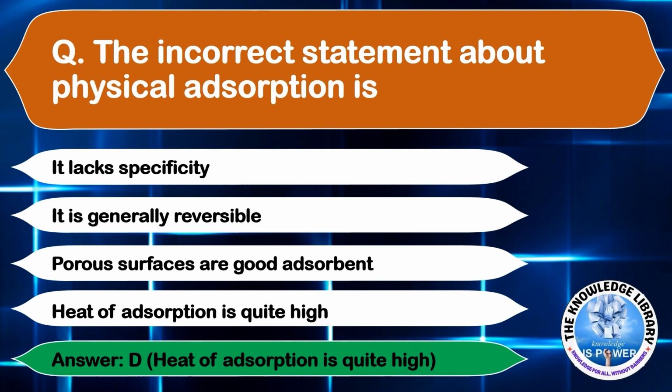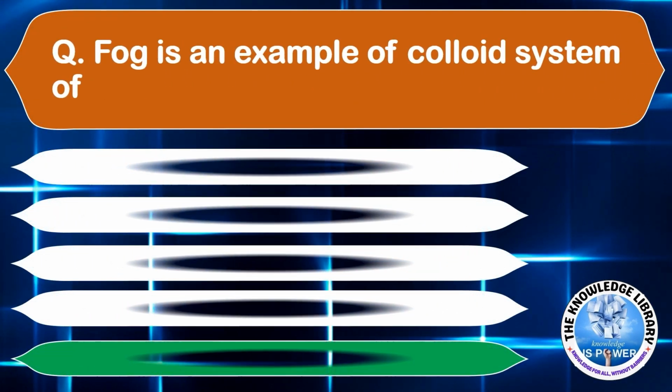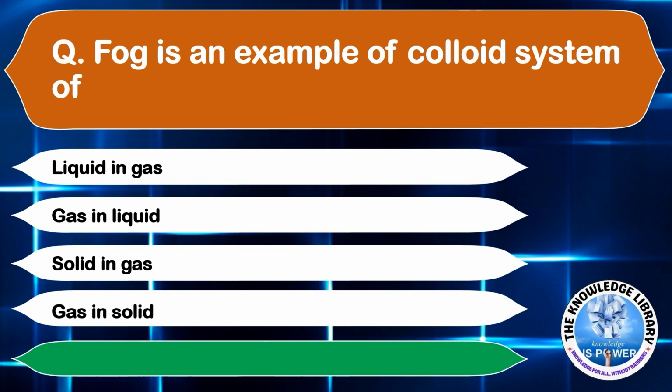Moving on to the next question. Fog is an example of colloidal system of option A, liquid and gas. Option B, gas and liquid. Option C, solid and gas. Or option D, gas and solid. The correct answer is option A, liquid and gas.